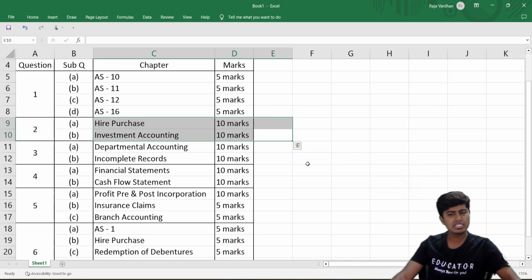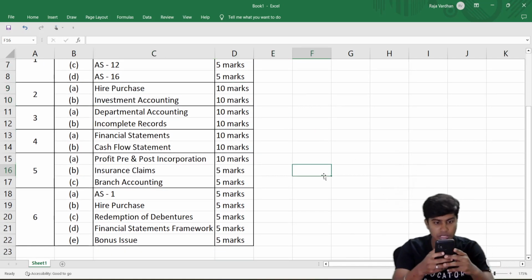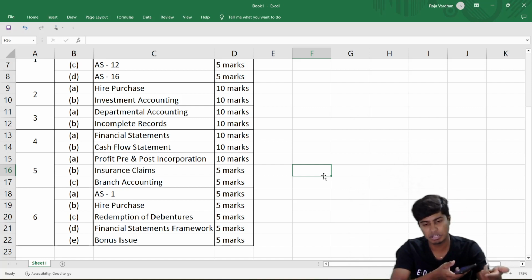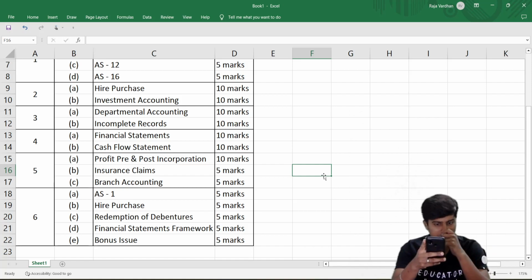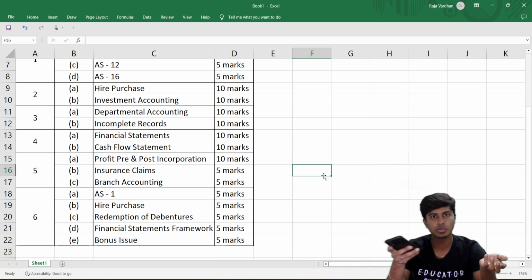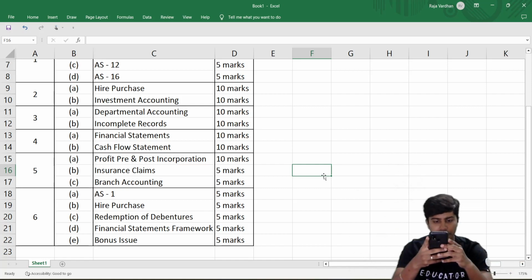Maybe short of practice, but however I'd give the benefit of the doubt. Maybe it might be a very good possibility that it was lengthy. A lot of 10 markers. There was no 20 marker and no 15 marker. So I would give it to you. It might have been a little more lengthy than usual. But not so lengthy that you can't even write for 80 marks, guys. 85, 90 marks is easily manageable in time.